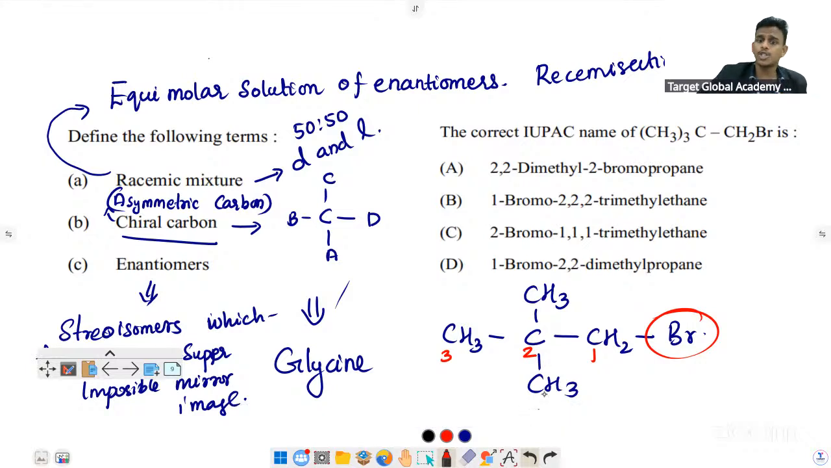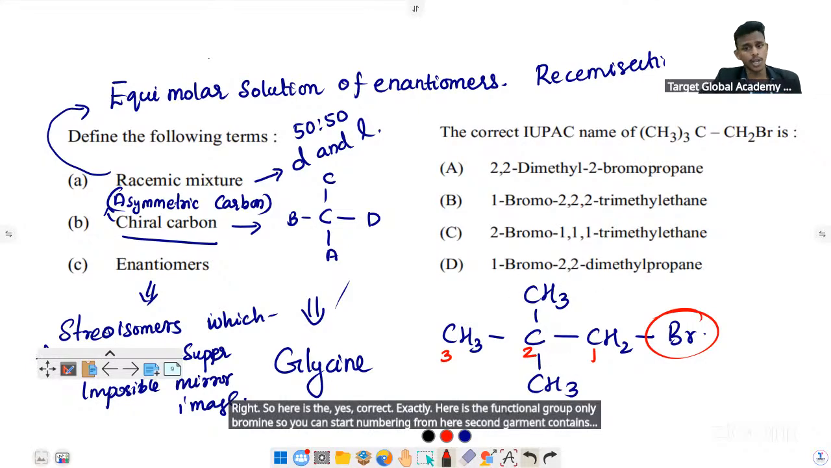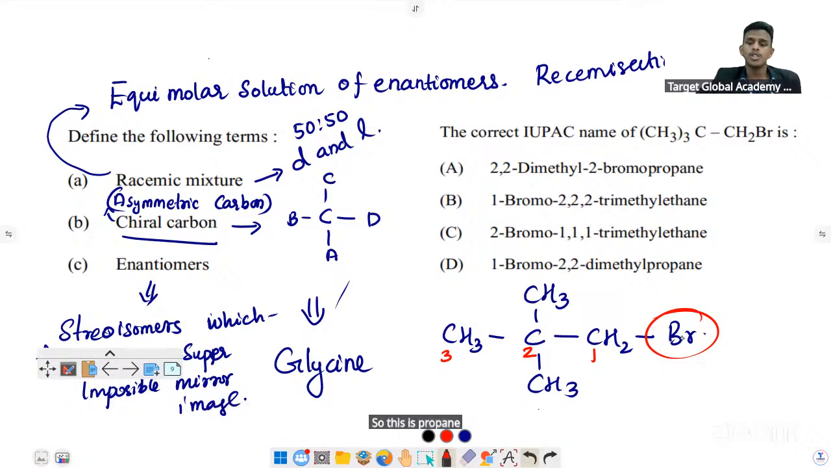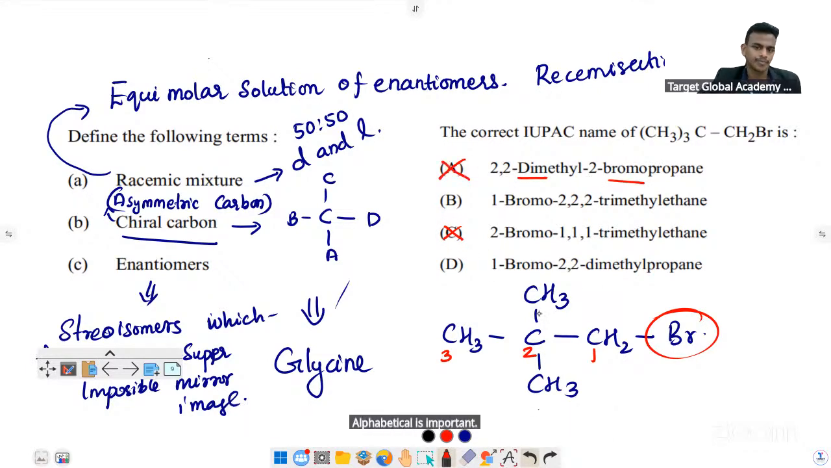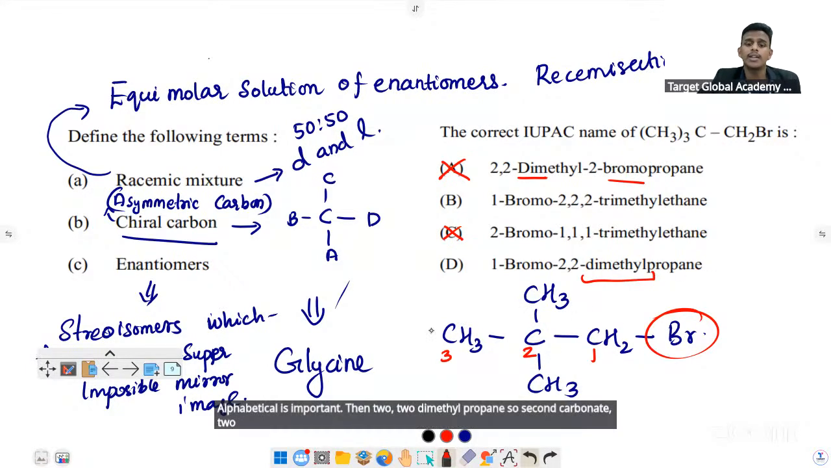Second carbon contains two methyl groups, two CH3 groups. So this is propane, exactly propane. Bromine is attached to the first carbon. So you know the alphabetic order is important. 1-bromo, right? Not 2-bromo. Alphabetic order is important. Then 2,2-dimethyl propane. Second carbon contains two methyl groups. So dimethyl, total three carbons in the main chain, not ethane, not 2,2,2.